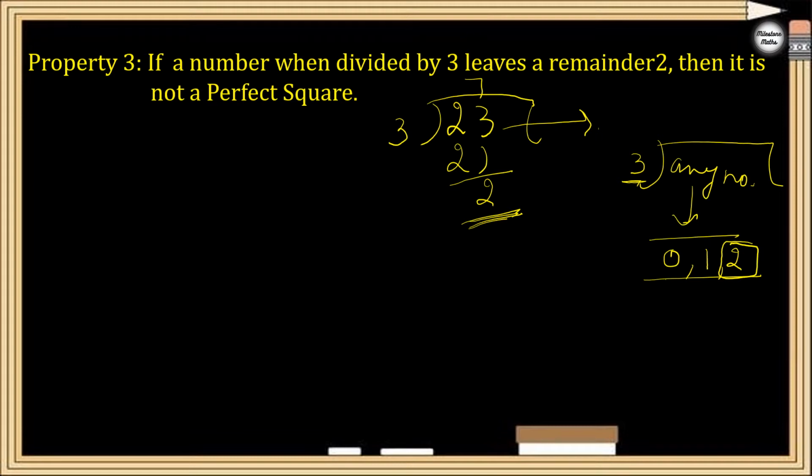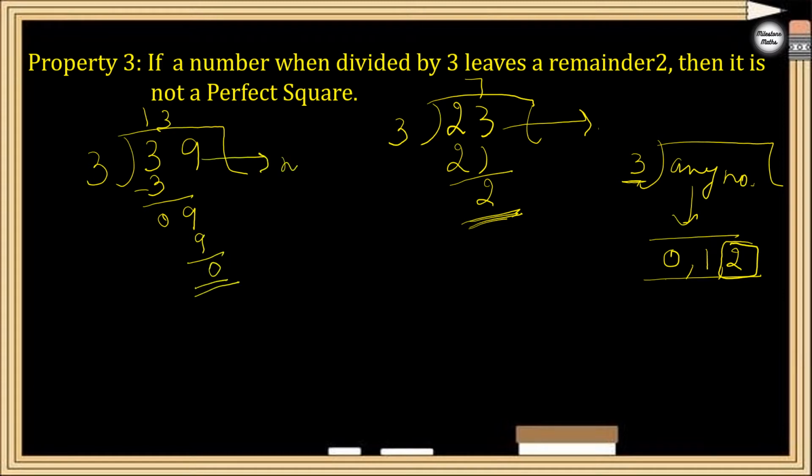Let me take one more example. Suppose I'm dividing 39 by 3. I'm taking the number 39. If you divide that number by 3, 3 ones are 3, 3 threes are 9. So here the remainder is 0, right? But 39 is not a perfect square, even though the remainder is 0. So this property states that if you divide a number by 3 and the remainder is 2, it will surely not be a perfect square. But if the remainder is 0 or 1, it may or may not be a perfect square.